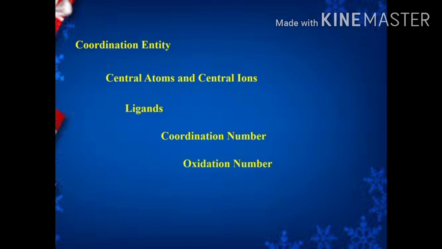Next term is oxidation number. The oxidation state of the central metal atom in a coordination sphere is the charge it would bear if all the ligands were removed along with the electron pairs that were shared with the central atom. Normally that is represented by a Roman numeral.